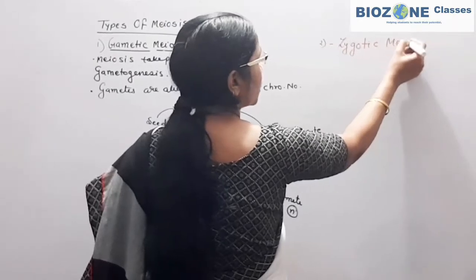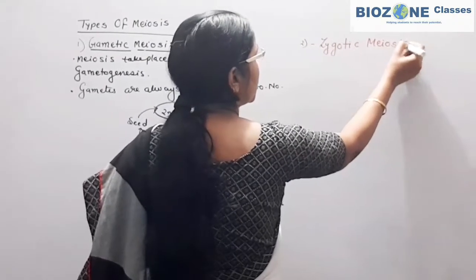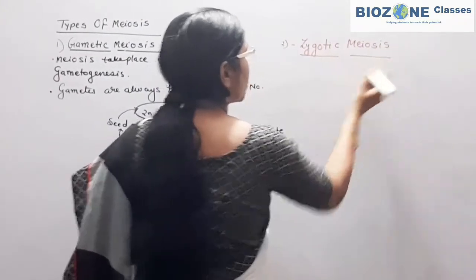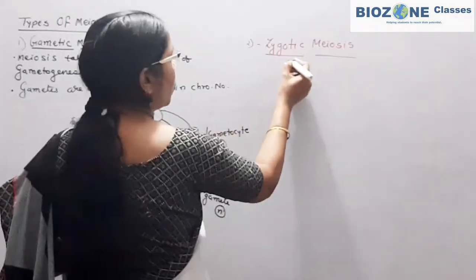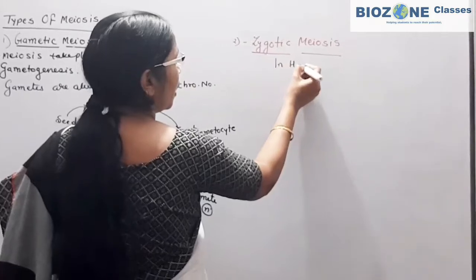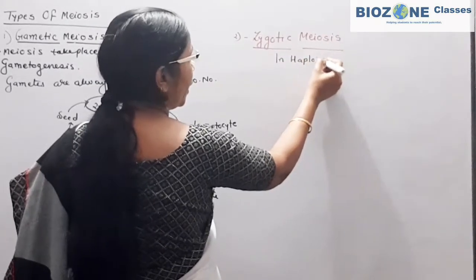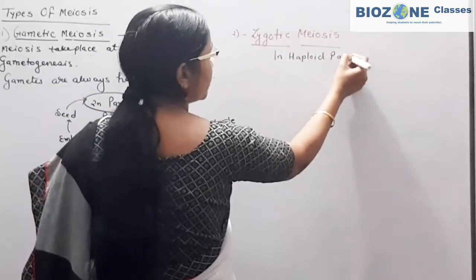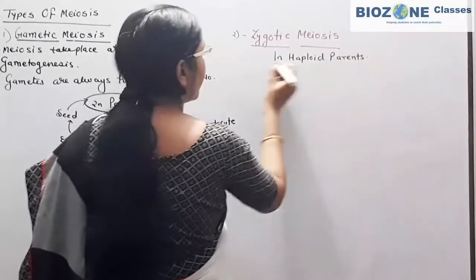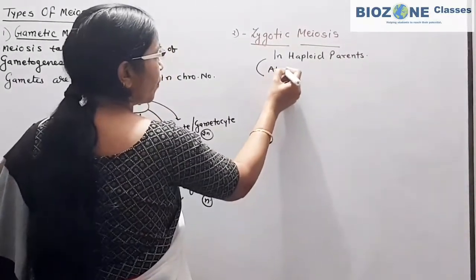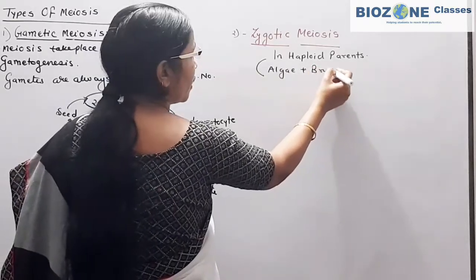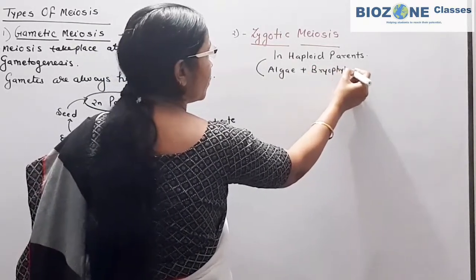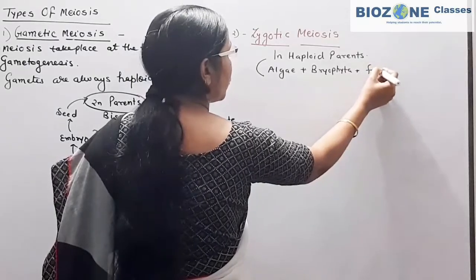zygotic meiosis. When we come towards zygotic meiosis, you remember, it predominantly takes place in haploid parents, that means algae, bryophyta, as well as fungi.